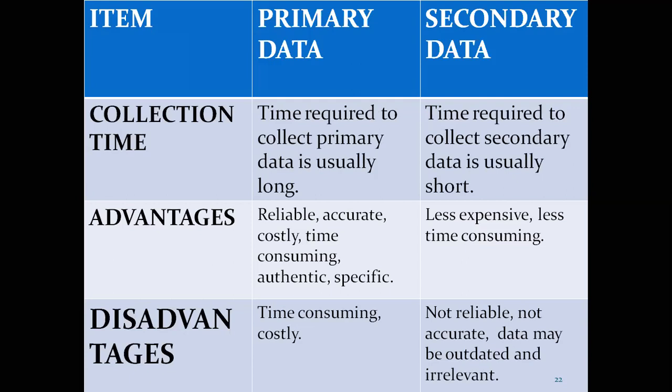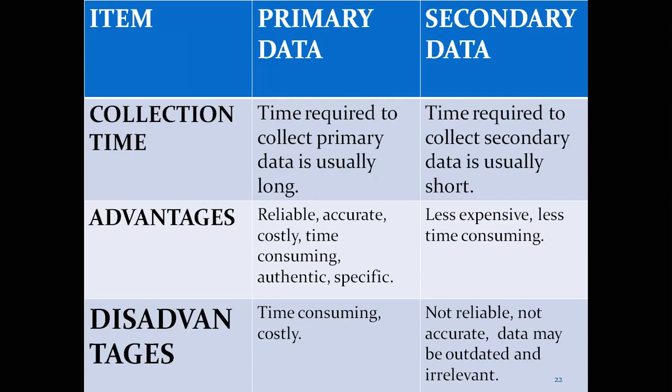If you compare the disadvantages, primary data, even though it is more authentic, reliable, accurate, and specific, takes a lot of time and involves costly methods.